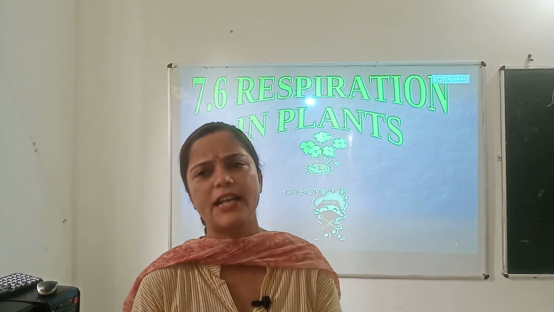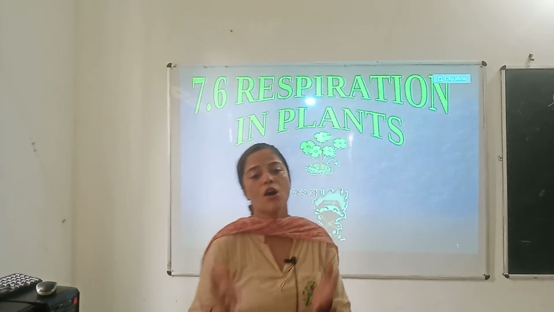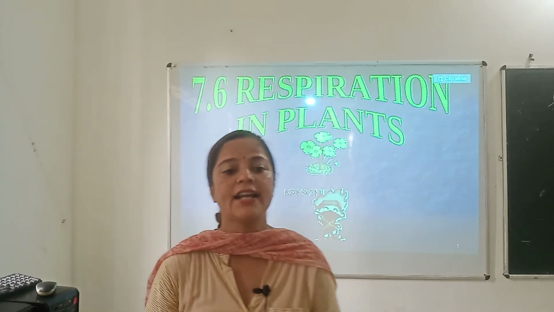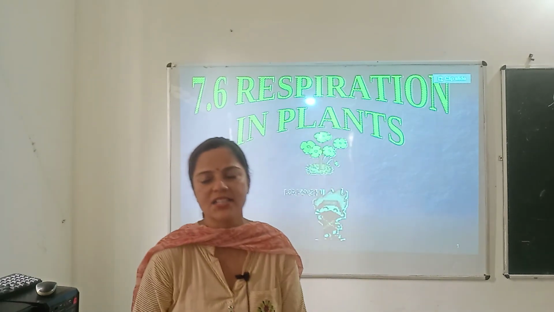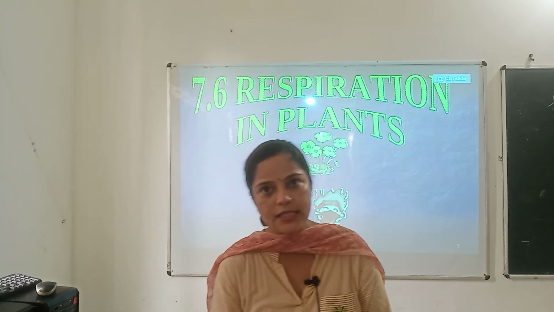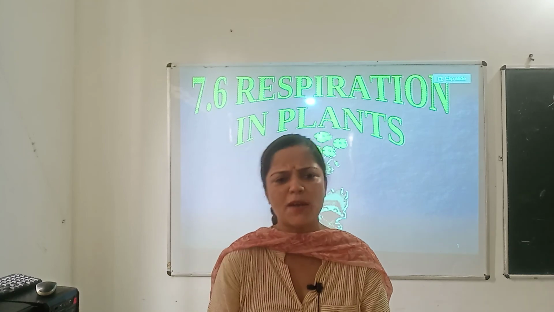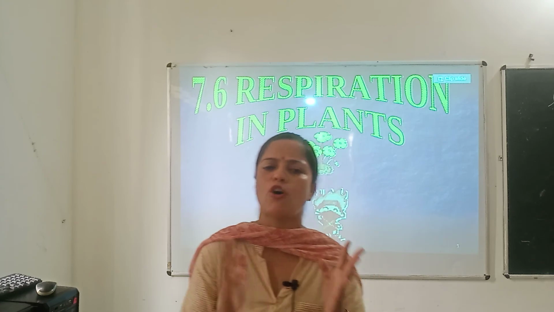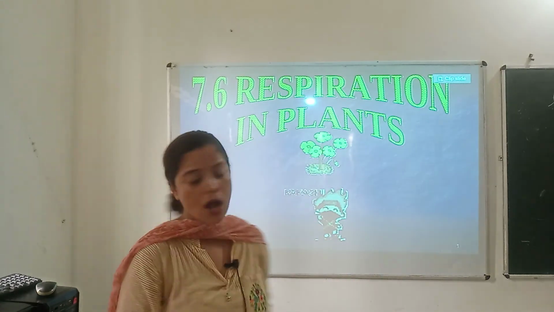As you know, plants do not have any special respiratory system. The exchange of gases takes place in all the parts like leaves, stems and roots, and respiration takes place at a much slower rate in plants as compared to animals. So plants do not have any special respiratory system. The exchange of gases takes place in all the parts like leaves, stems and roots. Now let us see how it takes place